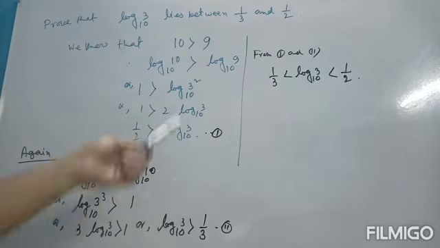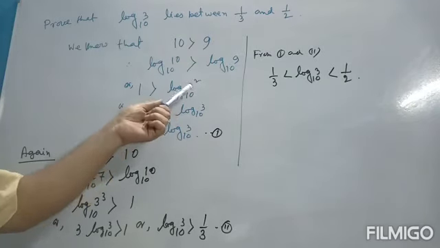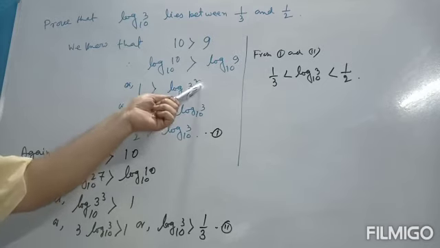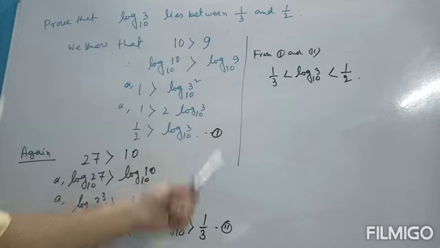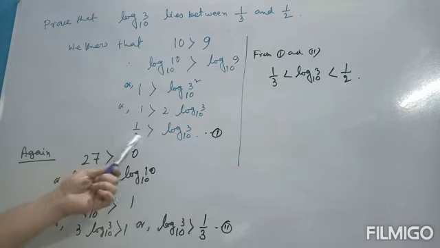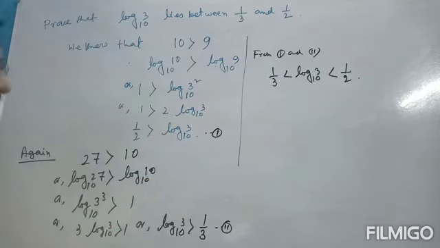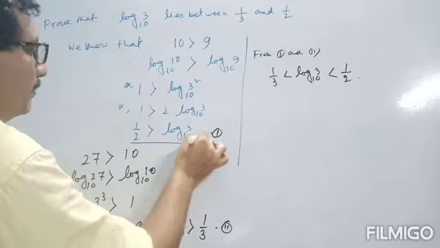Now using the power formula, the 2 comes out here: 2 times log 3 to the base 10. Dividing by 2 on both sides, we get 1/2 is greater than log 3 to the base 10. That is the first one.